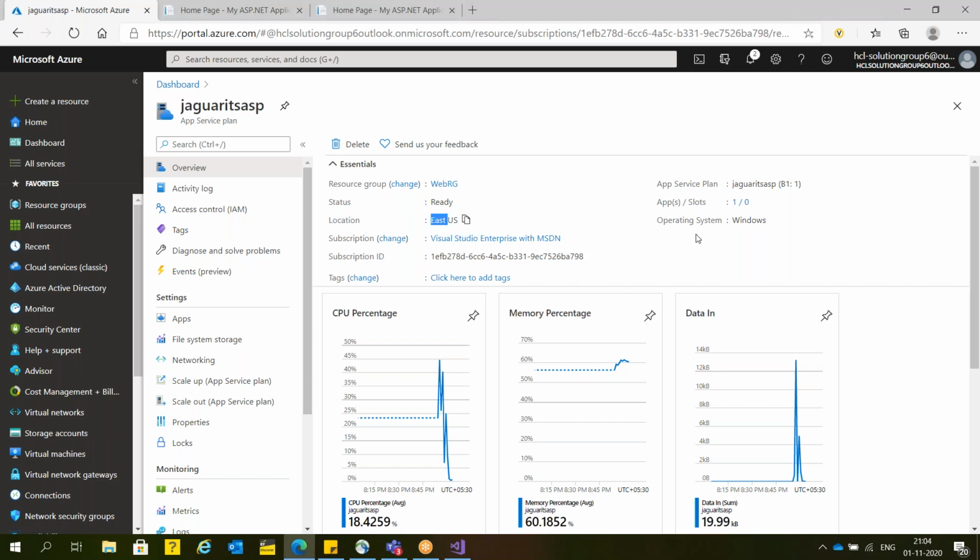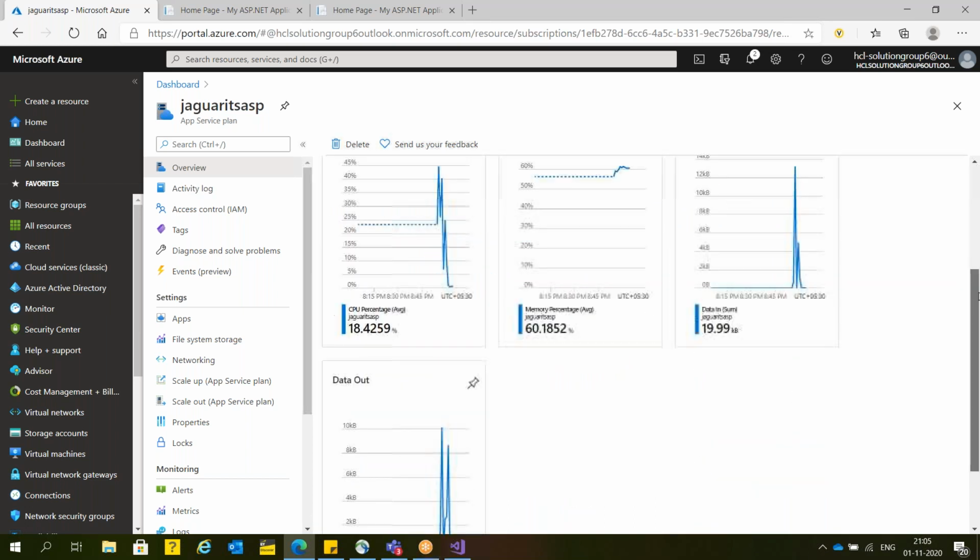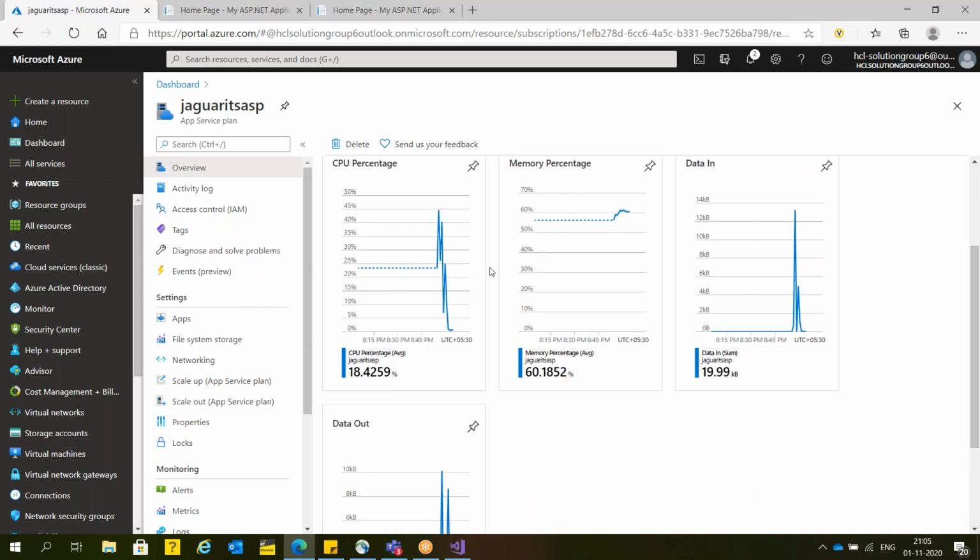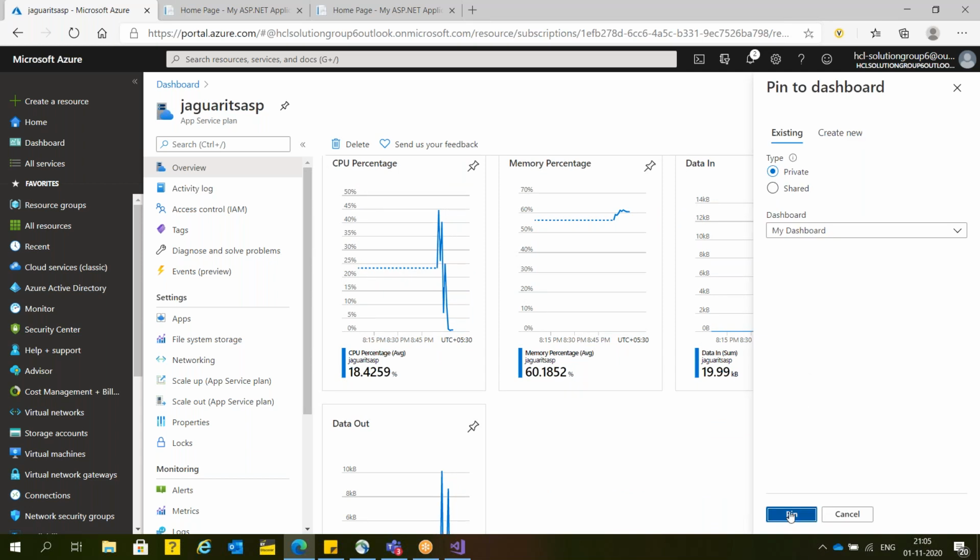This is my subscription detail, and I'm using the app service plan, this one. Here I'm using the B1. In case of B1, I have to pay monthly, I think around 2,900 rupees to run one instance. Here we have deployed one application, and as of now on the application slot, I haven't deployed anything. In the background, I'm using the Windows operating system. In case you want to monitor your CPU, your memory, your data in and out, you can pin these charts on your dashboard.